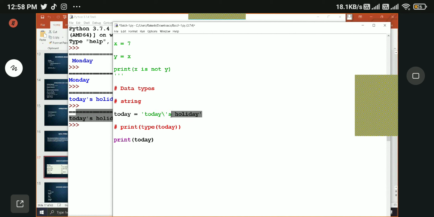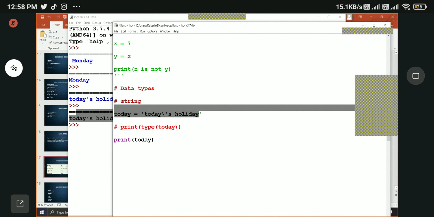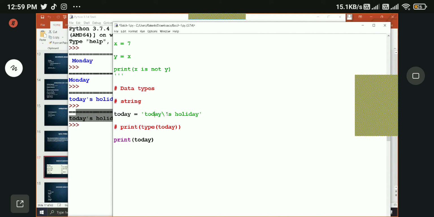It won't understand the rest of the thing. That's why this escape character tells the interpreter that this single quote has no special meaning. It is just a string. Just print as it is. Just store it as it is, right?